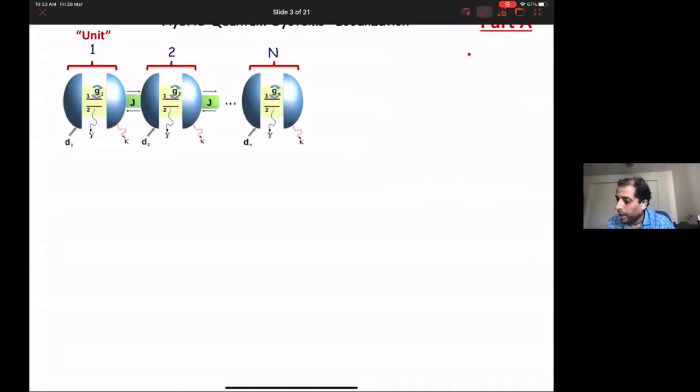So the system of interest is basically this Jaynes-Cummings array. This is what I would call one unit. Essentially, each unit is made of a cavity which is hosting a two-level system, and there is coupling between the cavities.